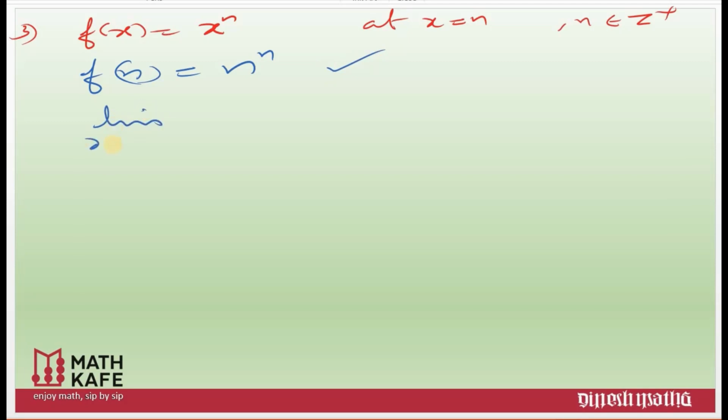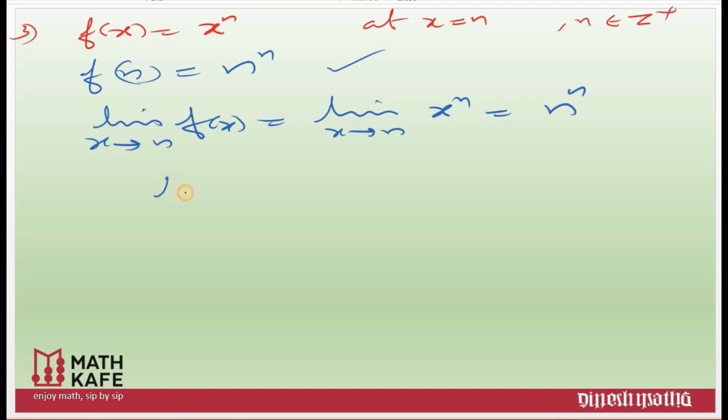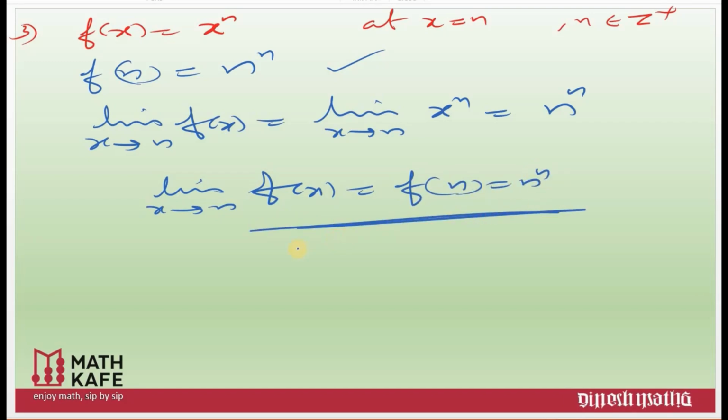And the second step, limit x tends to n f of x. That becomes limit x tends to n x to the power n. That means n raised to n, limit existing. Third condition, limit x tends to n f of x equal to f of n, that's equal to n raised to n. Therefore, the function is continuous at x is equal to n.